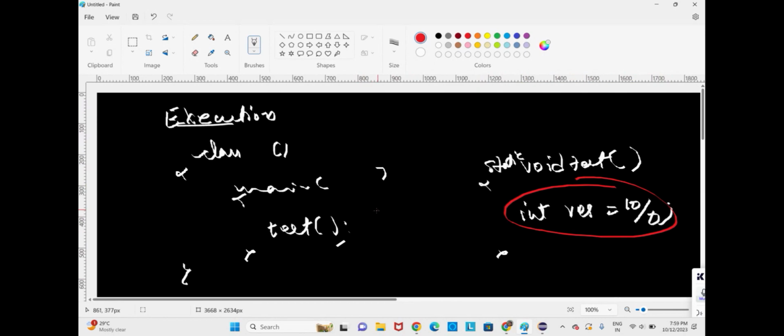Now there is an exception going on. Execution starts from the JVM, which calls the main method. Actual execution starts from the main method, and control will go to the test method. So execution of the main method is paused, and control goes to the actual test method, where this statement is executed.